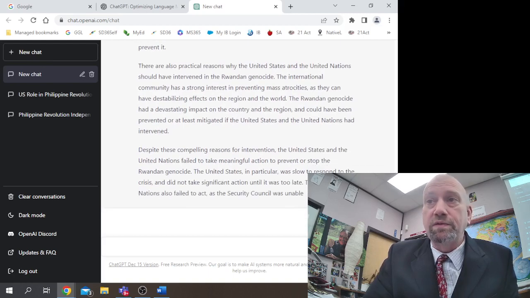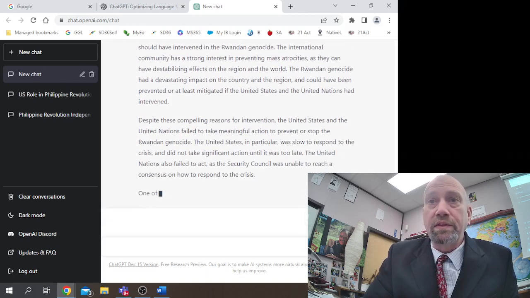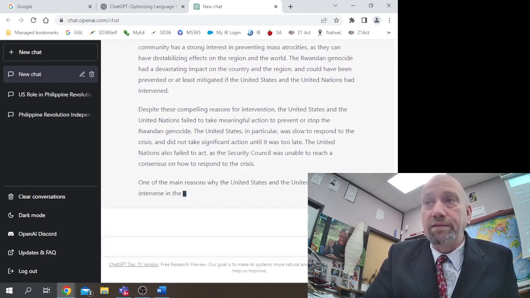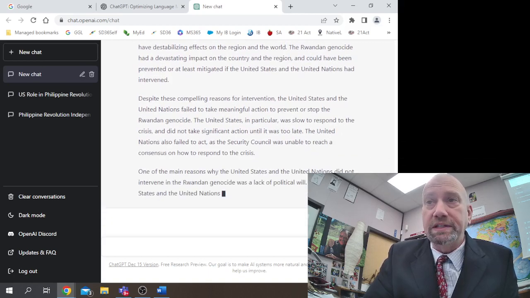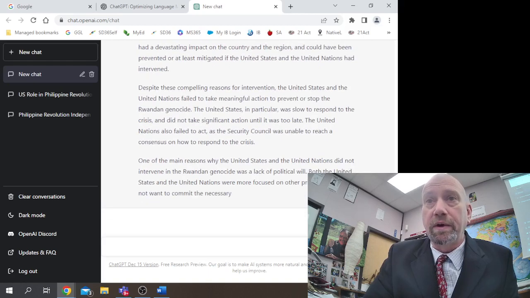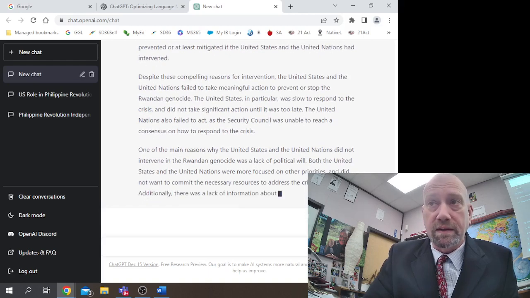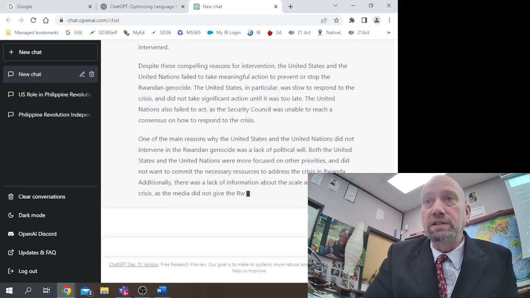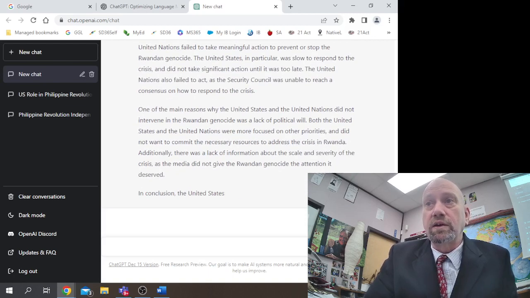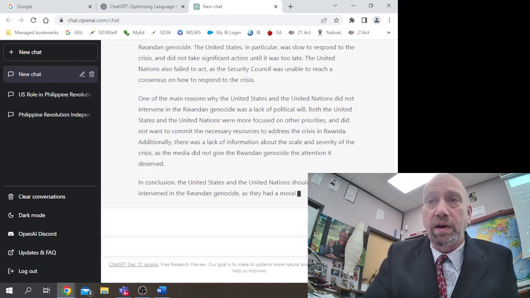Despite the compelling reasons for intervention, the United States and the United Nations failed to take meaningful action to prevent or stop the Rwandan genocide. The United States in particular was slow to respond to the crisis and did not take significant action until it was too late. The United Nations also failed to act as the Security Council was unable to reach a consensus on how to respond to the crisis.